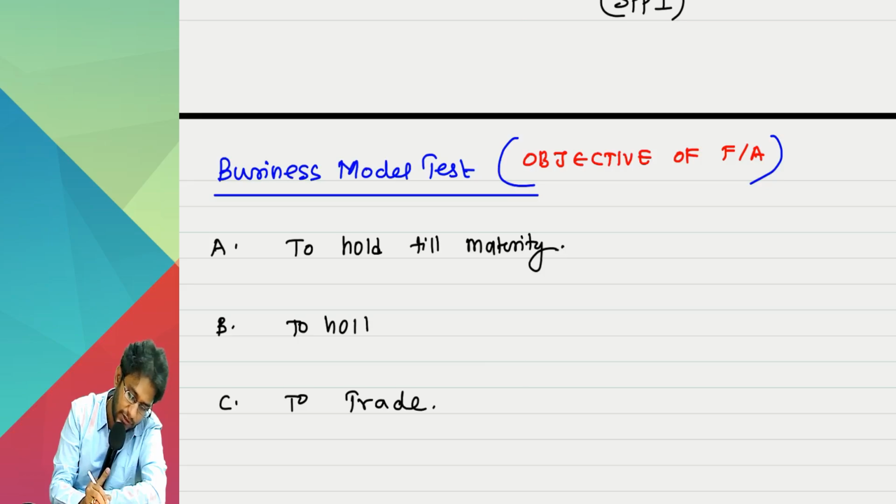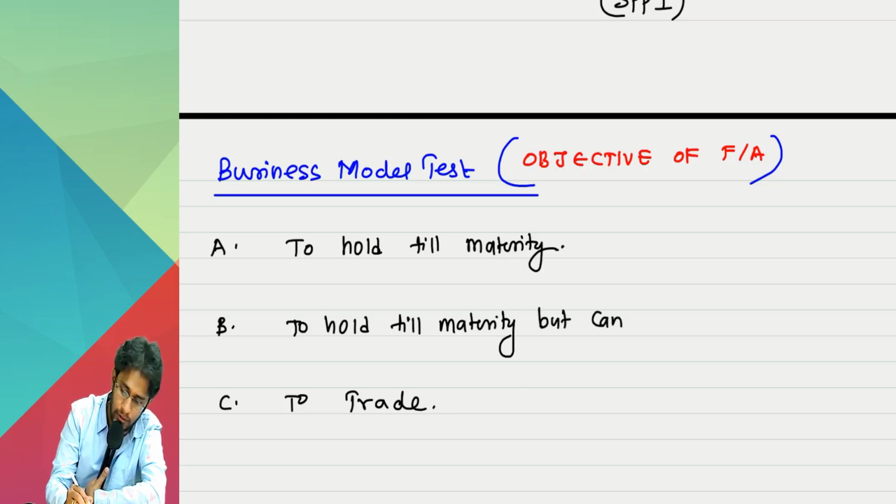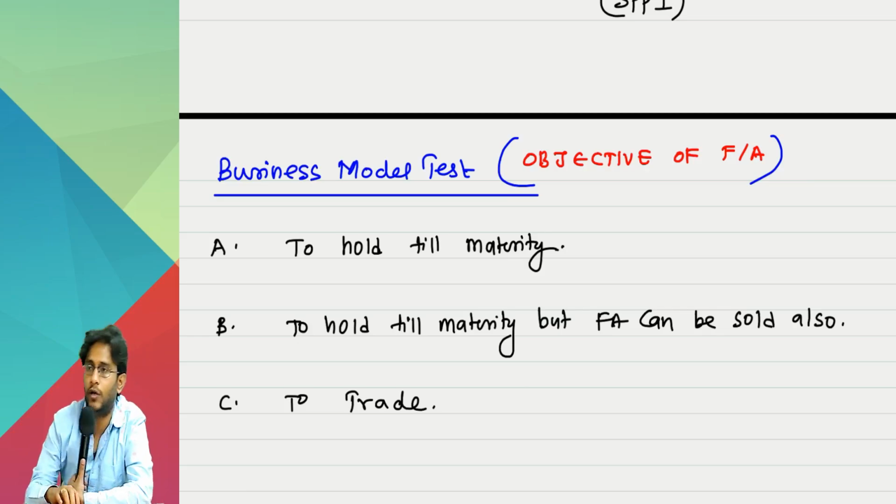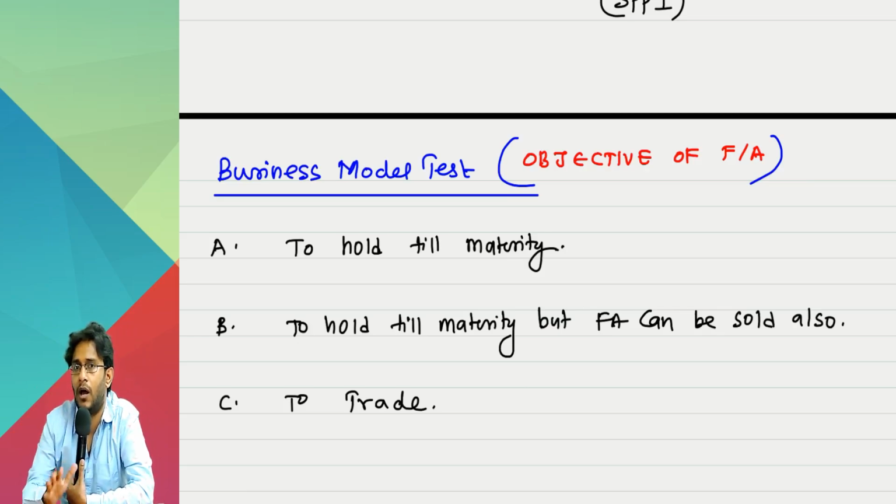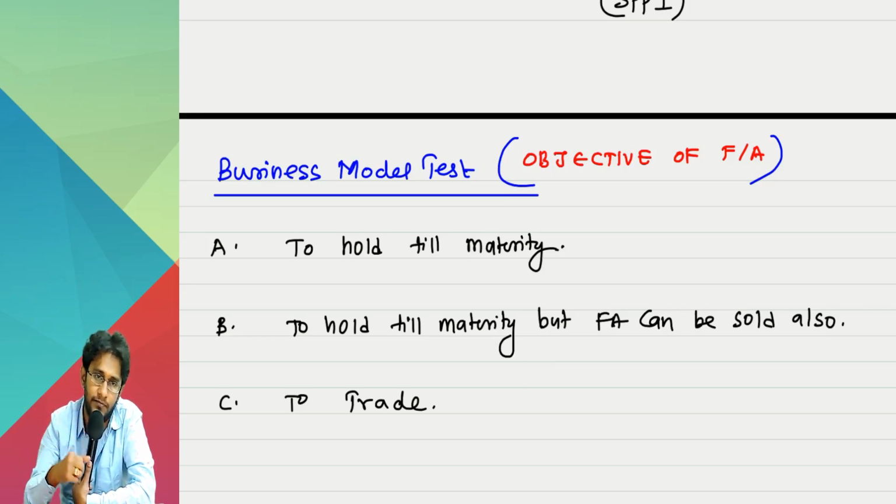my objective is to hold till maturity, but financial asset can be sold also. Dual objective. I am okay with holding till maturity. I may hold it till maturity, but if a good price comes in the market, I will sell it off.